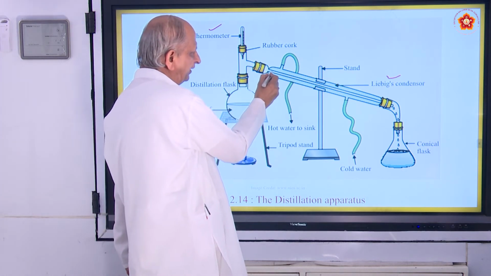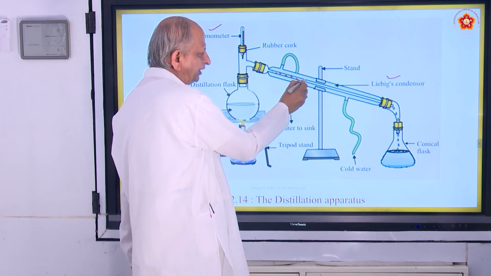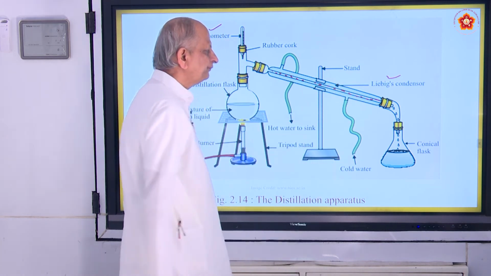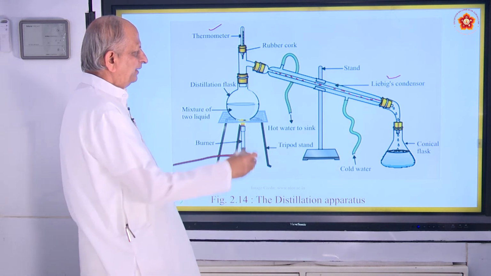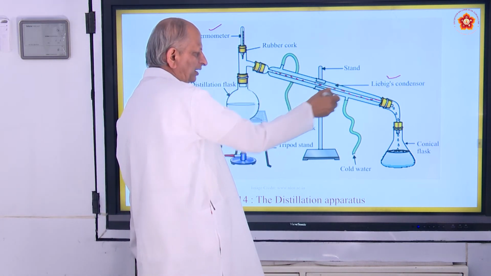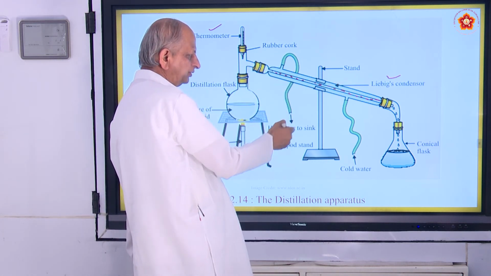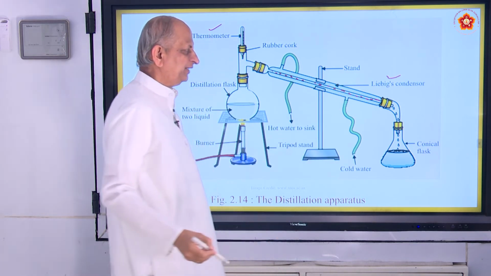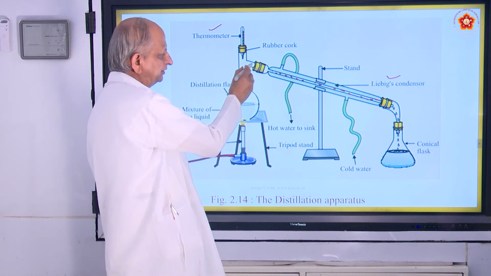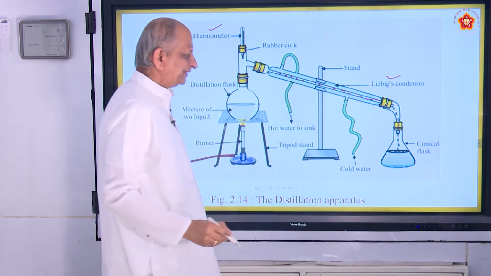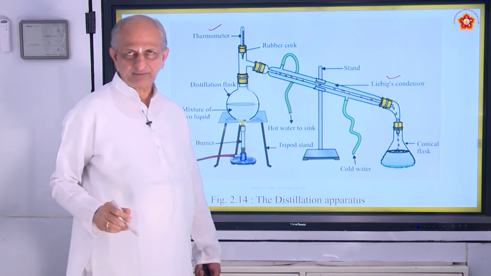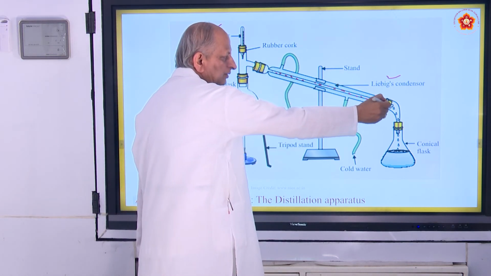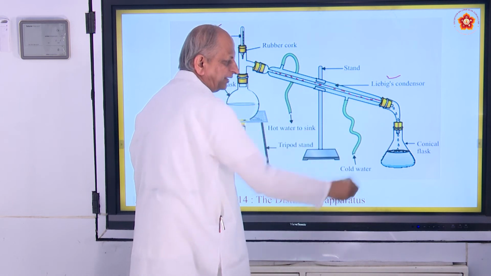Here the vapors will be coming in, and these vapors are to be cooled down, and that can be done by passing water. There will be water surrounding. This is the hot water coming out, and this is the cold water going inside. So cold water will be circulated inside, and as the hot vapors come, the cold water becomes hot, and hence the hot water is removed from this, and the condensed liquid will be collected here.